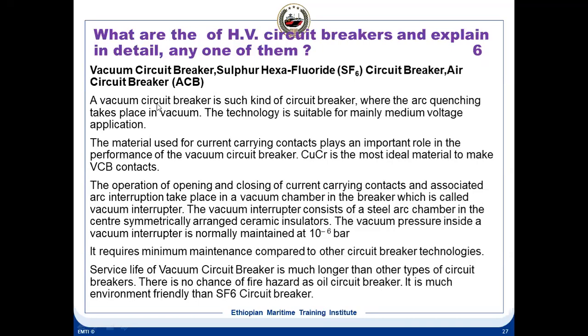Let's explain the vacuum circuit breaker. Why is it called a vacuum circuit breaker? Because the arc quenching takes place in vacuum. In the case of the SF6 breaker, the arc quenching, meaning arc absorbing, takes place in sulfur hexafluoride gas. In the case of an ACB, it's open to air. So in the vacuum circuit breaker, the arc quenching takes place in vacuum.